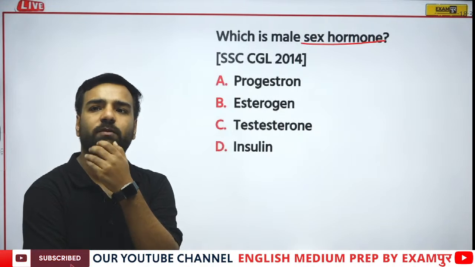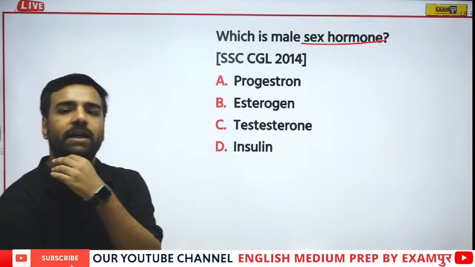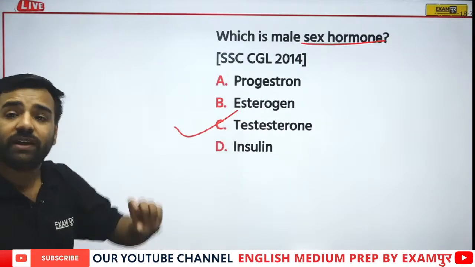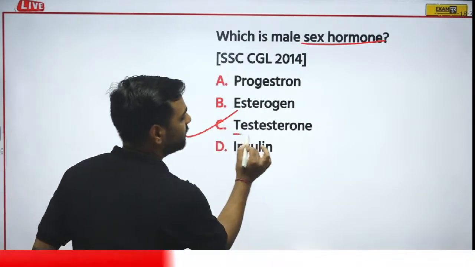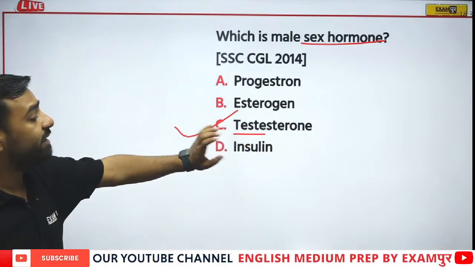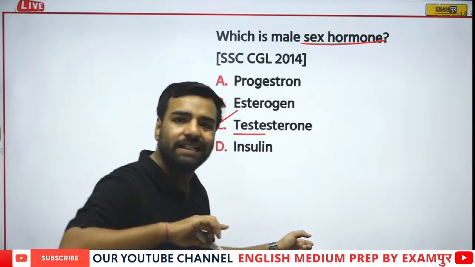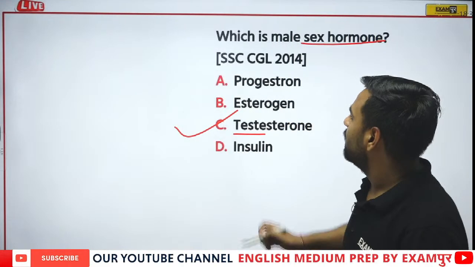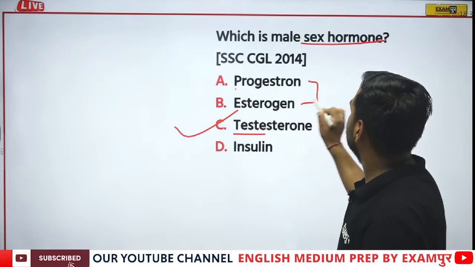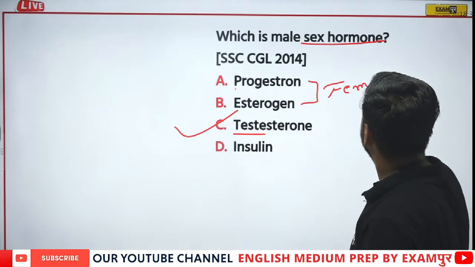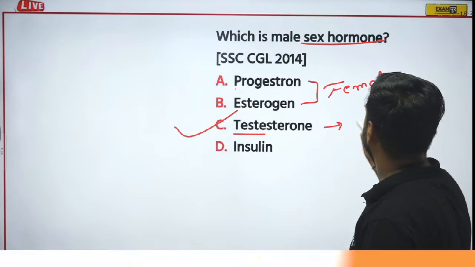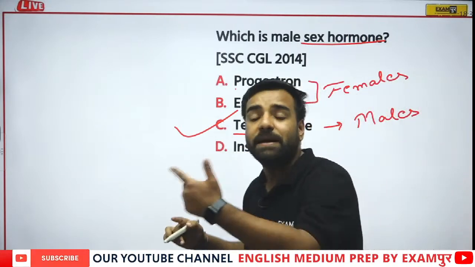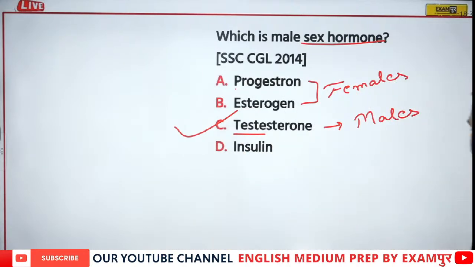Sana, Sudesh, Udbhav, HR. HR is with C, and that's true. If I talk about testosterone, we can directly relate it to testes. From testes, you can directly say that testes is part of the male sex organs, correct? If I talk about progesterone and estrogen, they are for females, and testosterone is for males. And insulin we have already discussed, generated from pancreas beta cells. True? So yes, that's correct.